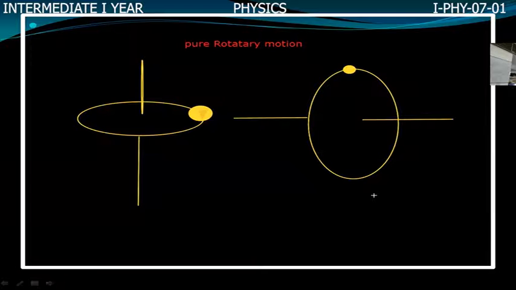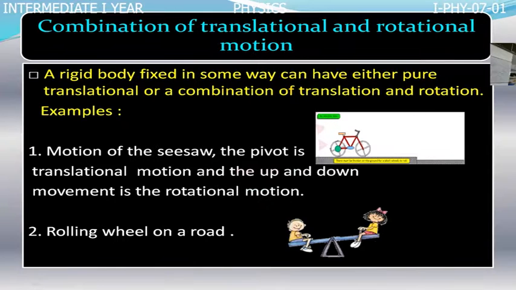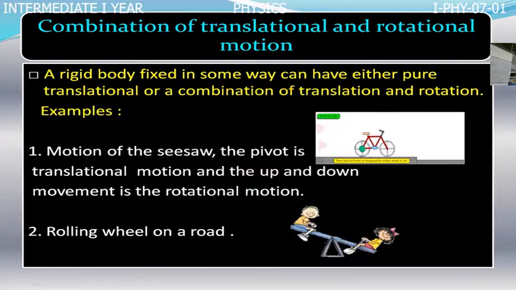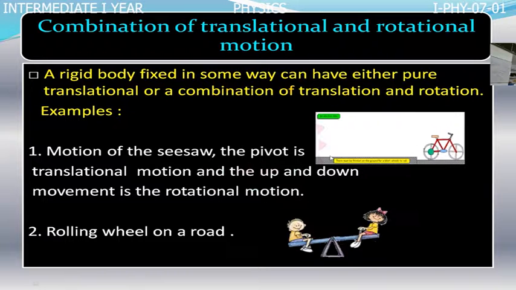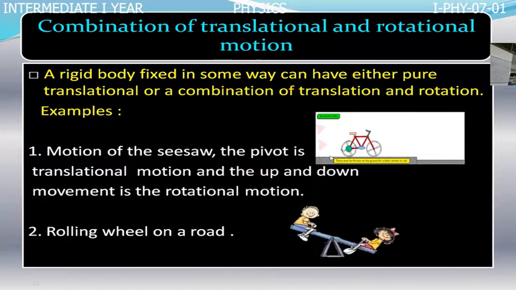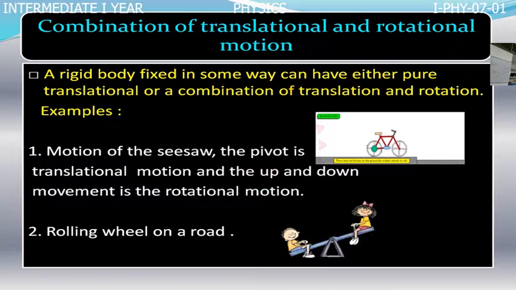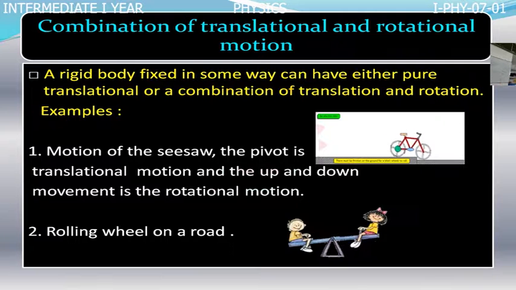Just now I told you, we shall discuss this in further classes. Now I would like to bring in the combination of rotatory and translatory motion. Here, you see in this video, the bicycle is moving along the road.